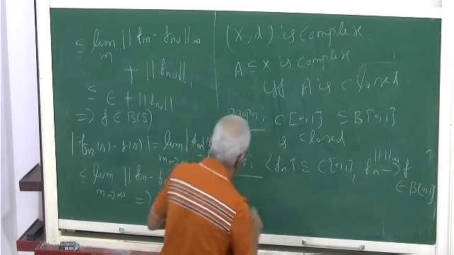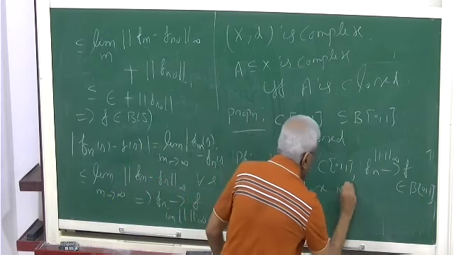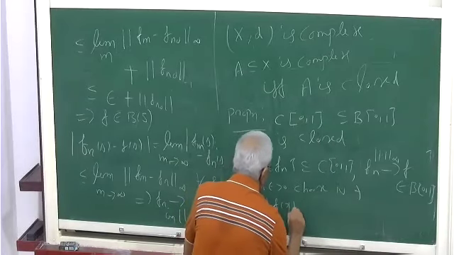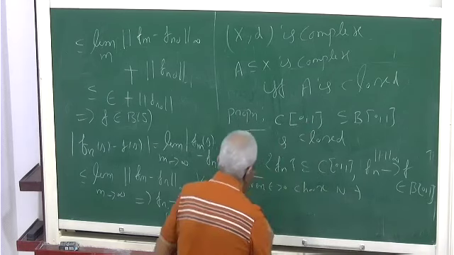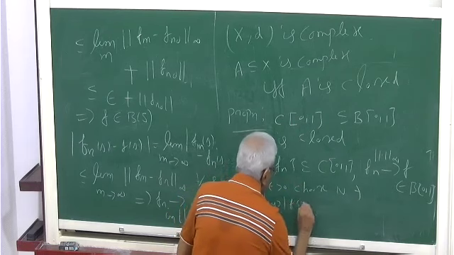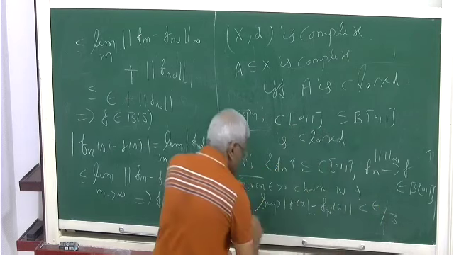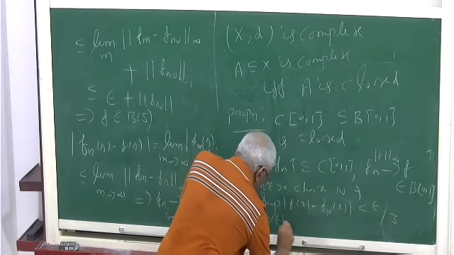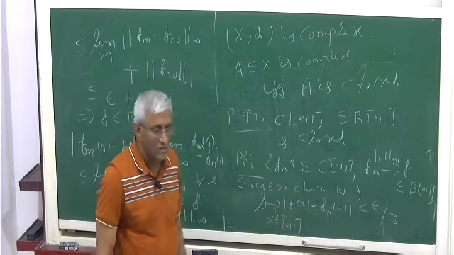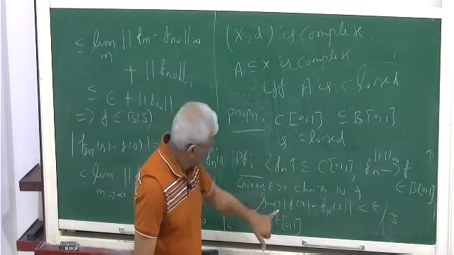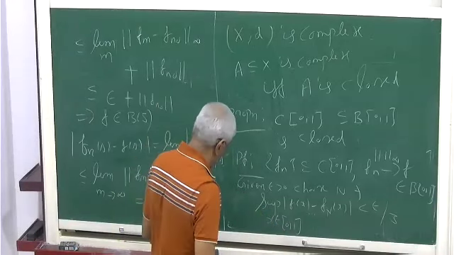So now you choose, given epsilon greater than 0, n such that the supremum of |f(x) - fn(x)| is less than epsilon by 3 if you want. So for any x and y, this is true. On the other hand, fn, n is fixed now, is continuous. So I'll write here.